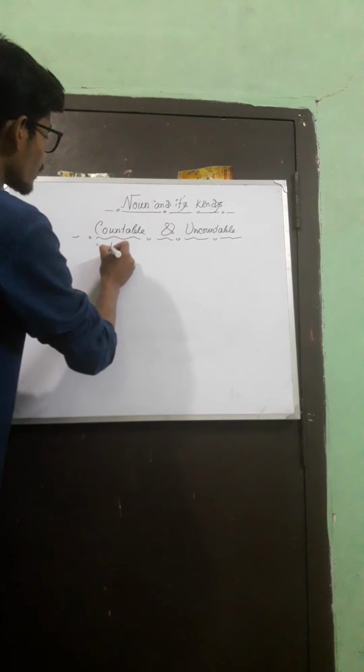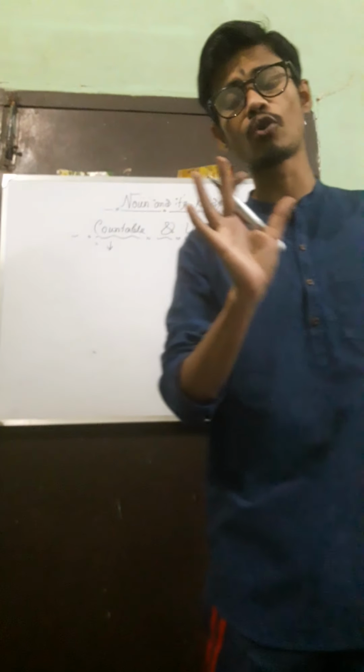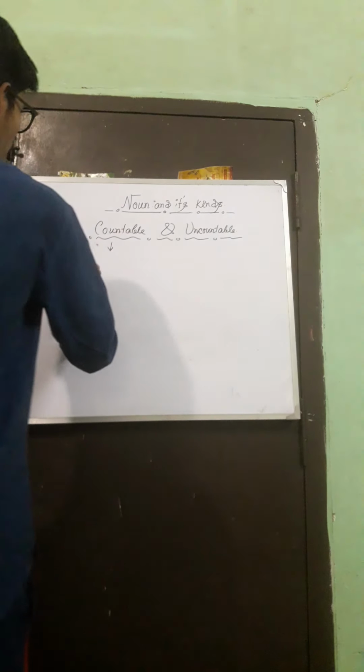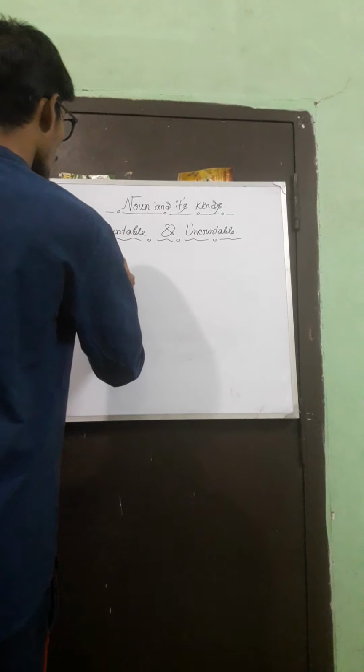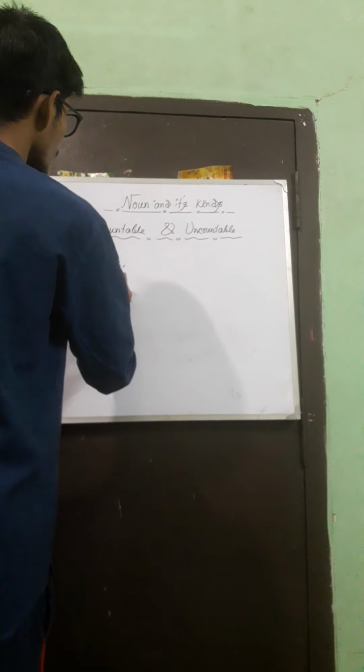So countable nouns, what are countable nouns? The countable nouns are those nouns which we can count, like chair, like boys, like table, like girl.